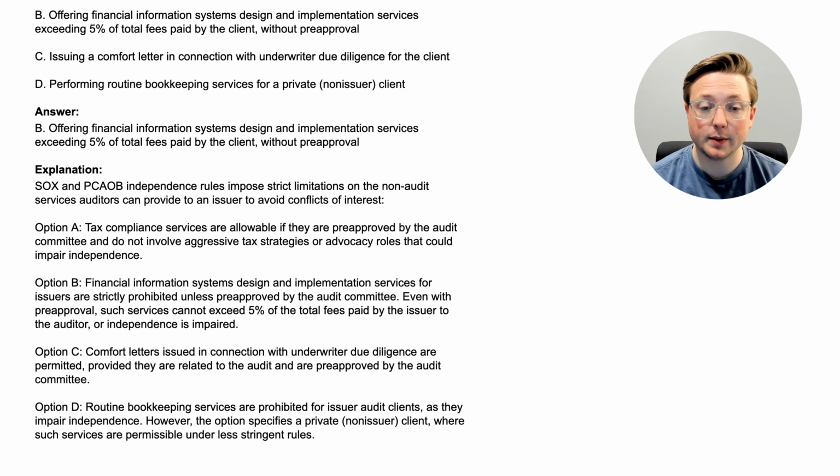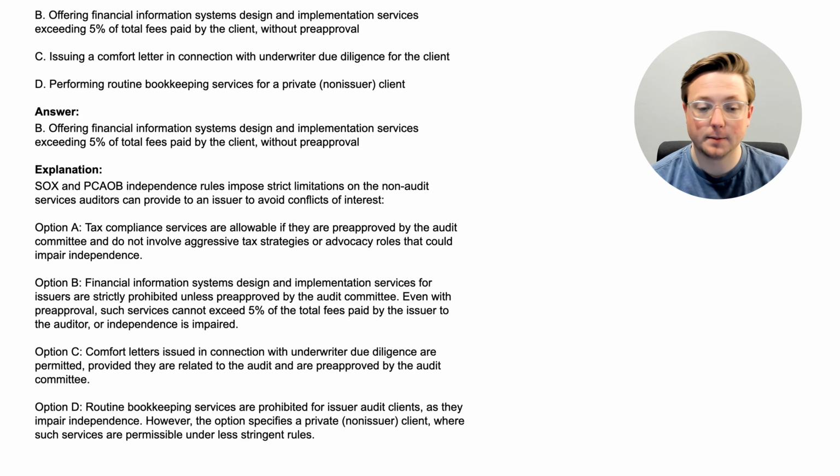SOX and PCAOB independence rules impose strict limitations on the non-audit services auditors can provide to an issuer to avoid conflicts of interest. So option A, tax compliance services are allowable if they are pre-approved by the audit committee and do not involve aggressive tax strategies or advocacy roles that could impair independence. Option B, financial information systems design and implementation services for issuers are strictly prohibited unless pre-approved by the audit committee.